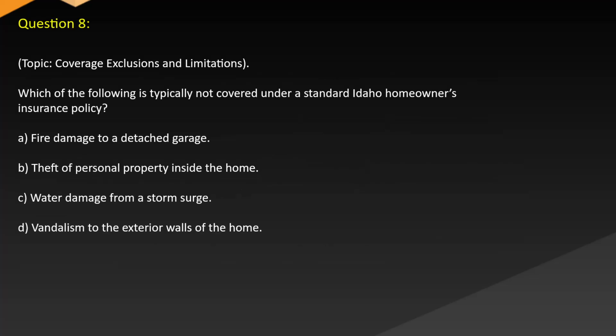Question 8. Topic: Coverage exclusions and limitations. Which of the following is typically not covered under a standard Idaho homeowner's insurance policy? A. Fire damage to a detached garage. B. Theft of personal property inside the home. C. Water damage from a storm surge. D. Vandalism to the exterior walls of the home.